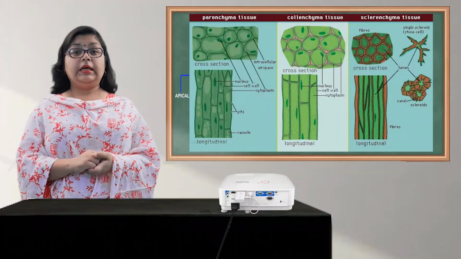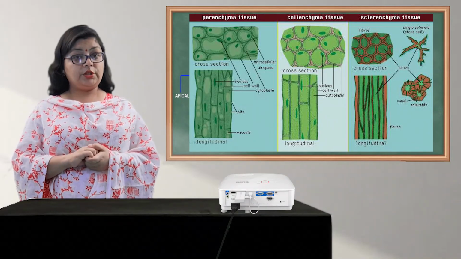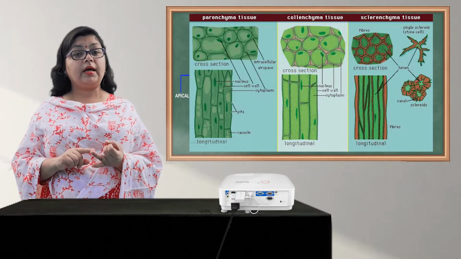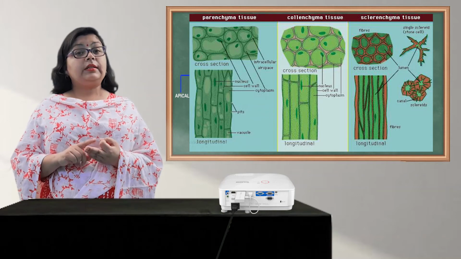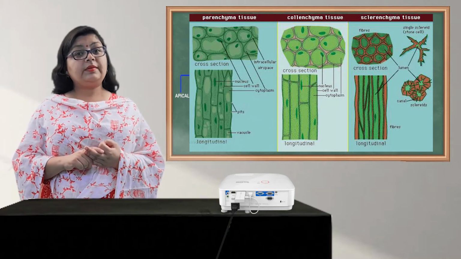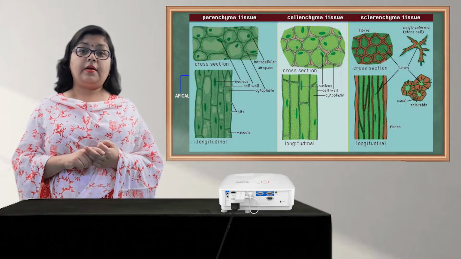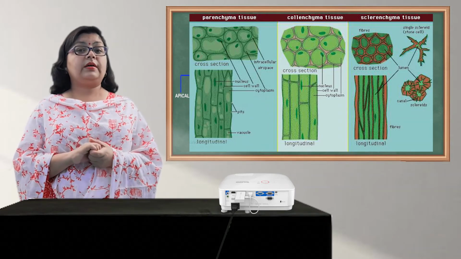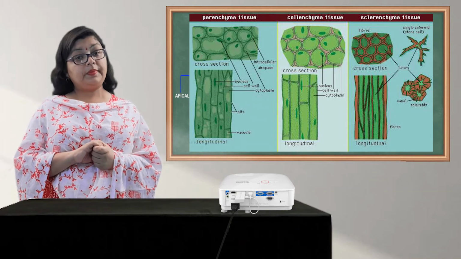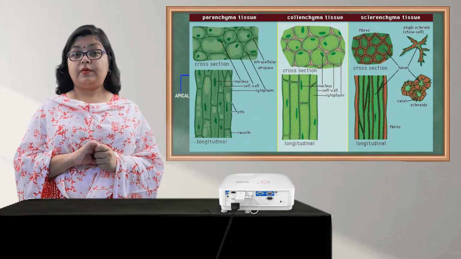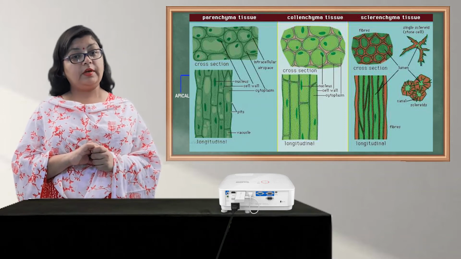So children, these three kinds of supportive tissues which you have studied right now, that is the parenchyma, collenchyma and sclerenchyma, are known as simple tissues. And they are known as simple tissues because they are made up of one kind of cells. So sometimes you are asked to write the name of simple tissues. So there you have to write any one of these three supportive tissues.